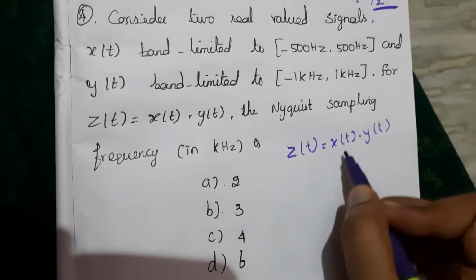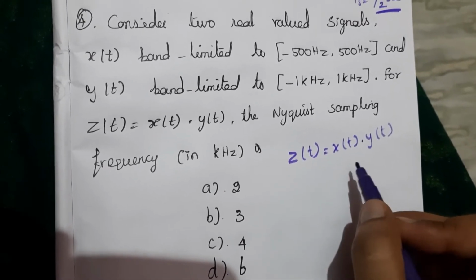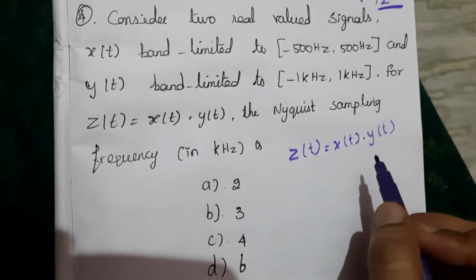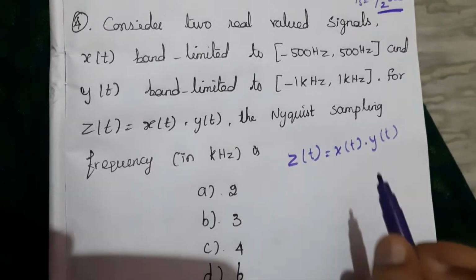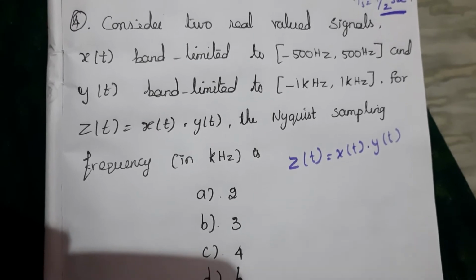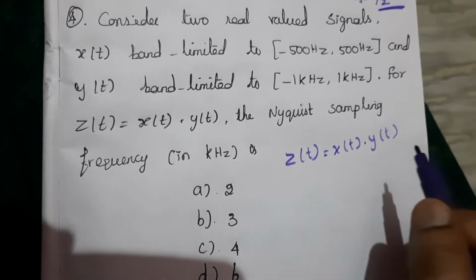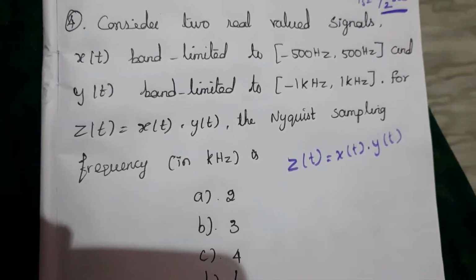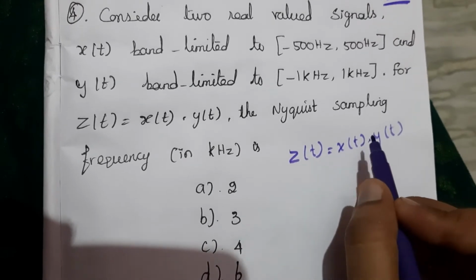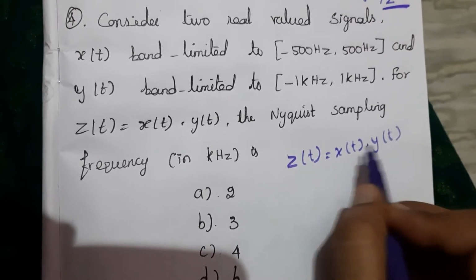We know that for a multiplication of signals, we have to add the frequencies. For an added signal we pick the maximum frequency, but multiplication means we have to add the frequency values.